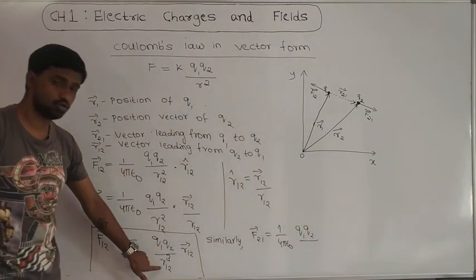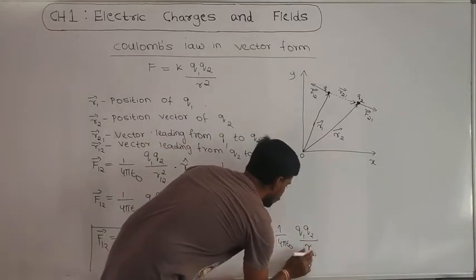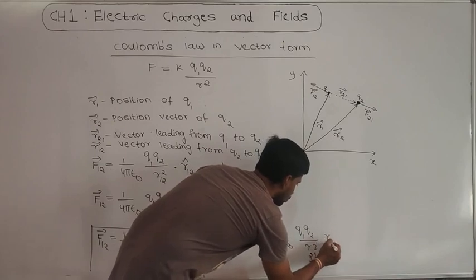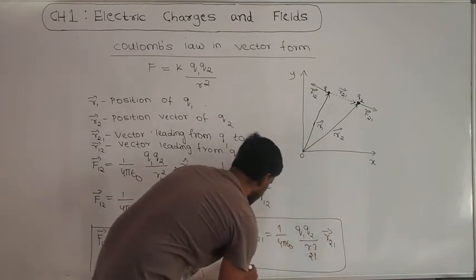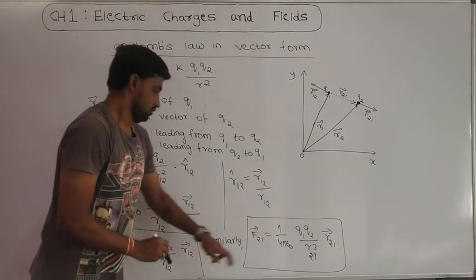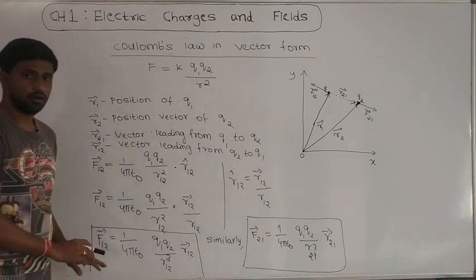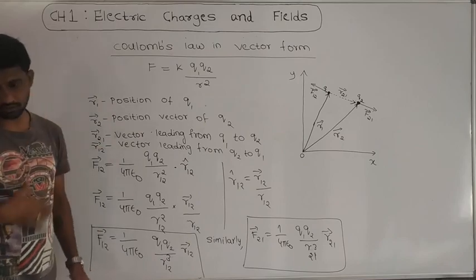Instead of R12 cube, I have to write R21 cube, into R21 vector. This is for force acting on second charge due to first charge. Okay, this is the representation of force in vector form in the case of Coulomb's law.